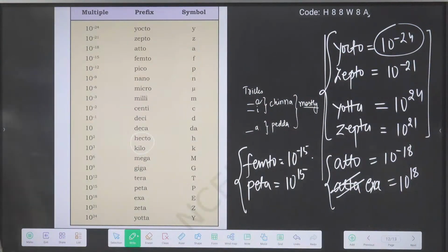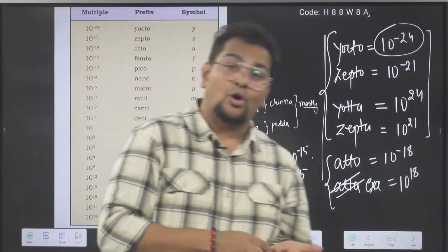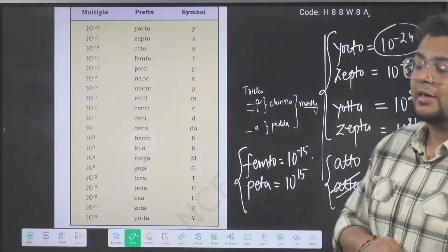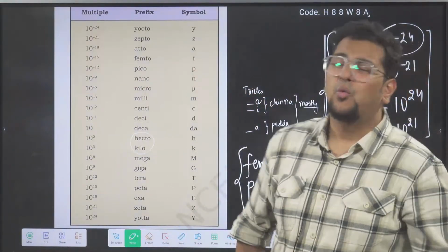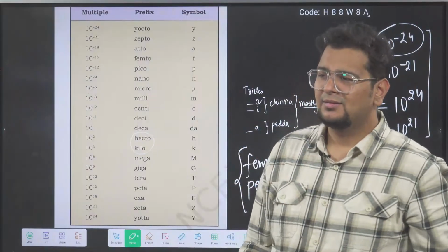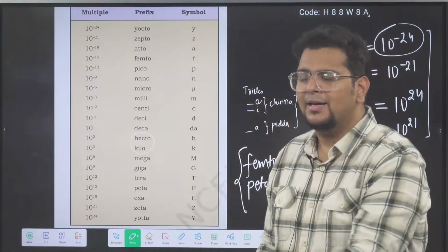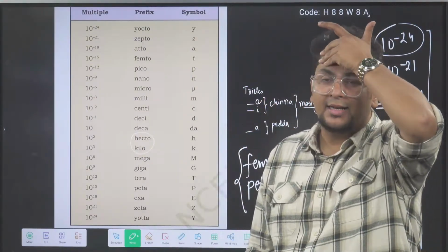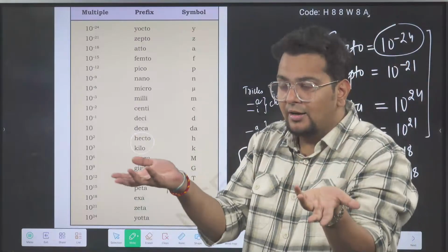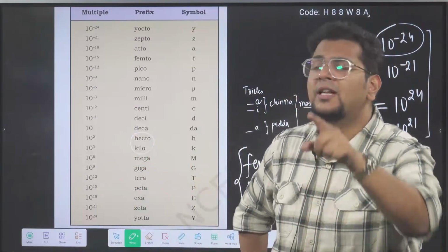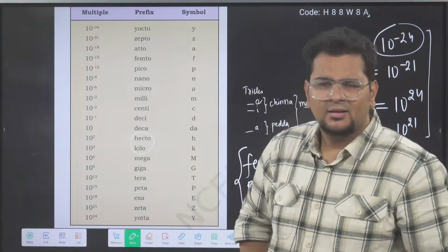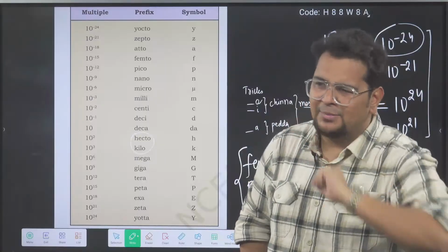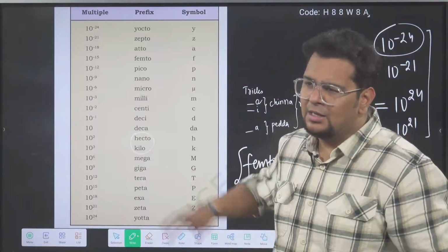These are the boring, tough things. And because of being boring and tough, no one is teaching this. Why? NCERT hai bhai. Someday a question will come from here, then the student will hold the head, and the teacher will say, "Arey, you should have read na." How can the student read if the teacher is not able to teach? My only job is to teach chemistry. I don't have the caliber to teach this.